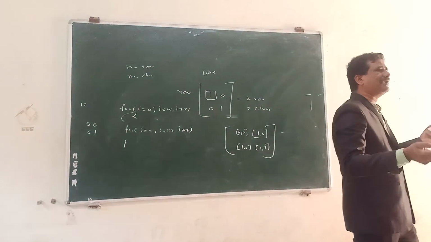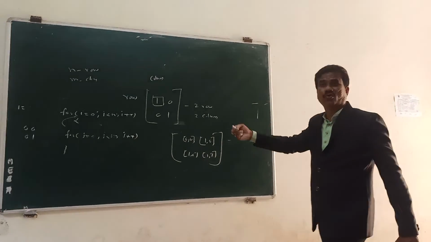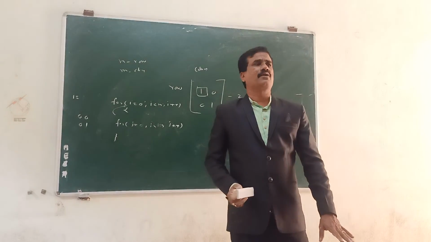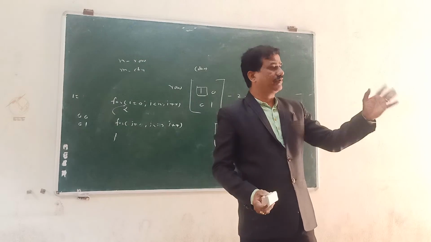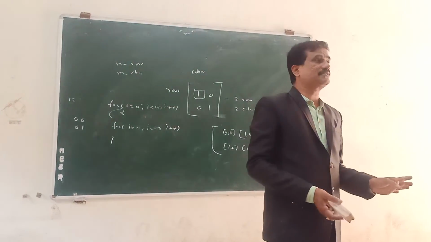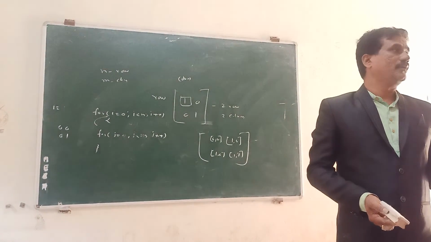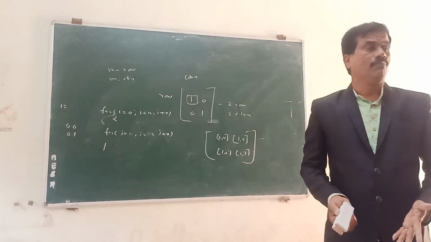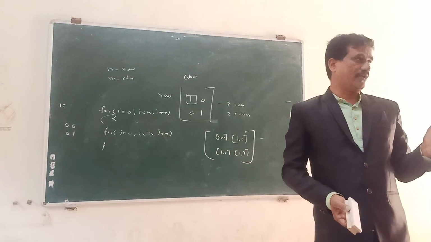The multi-dimensional array we are going to explain in the third unit. One for loop is for rows, another for loop is for columns, a for loop within a for loop. That is the concept, my dear students, a very popular and interesting concept about the for loop. We will do a lot of programs using the for loop, and I will use more examples to elaborate really clearly. Thank you.